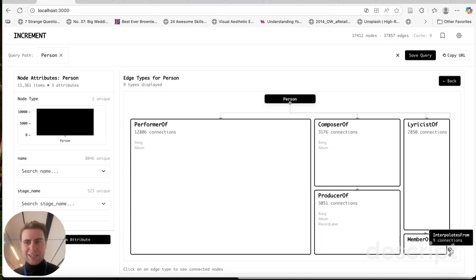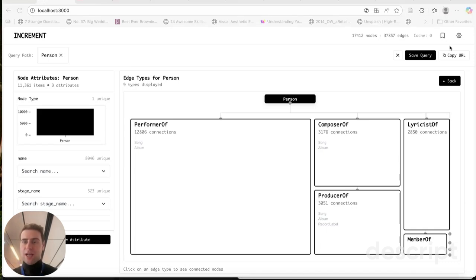Now, it is a little surprising to see these types of items, like a person being a lyrical reference to something else. So one of the affordances of this type of system is that it allows you to easily see what types of data connections might be false or just errors within the data itself. Luckily for us, we're able to copy this query to URL and then save it in the future so that we can go back and refine our knowledge graph at a later time.